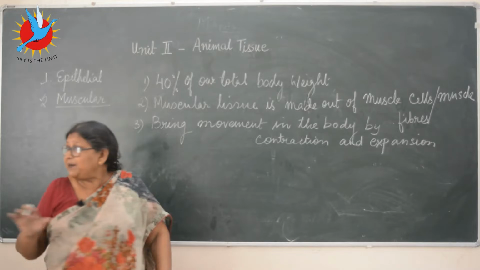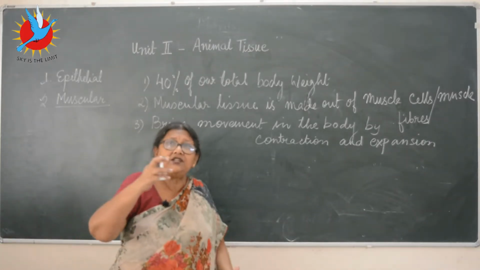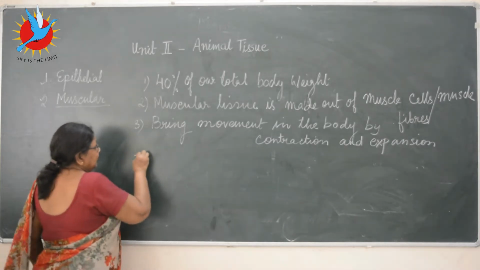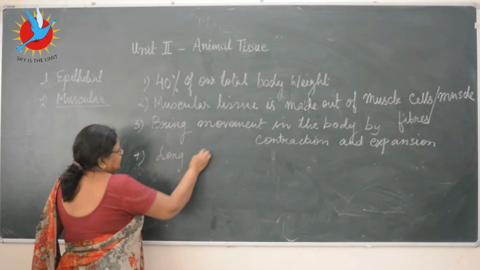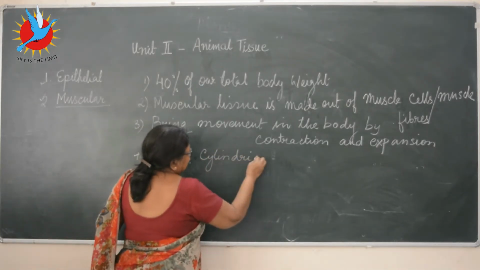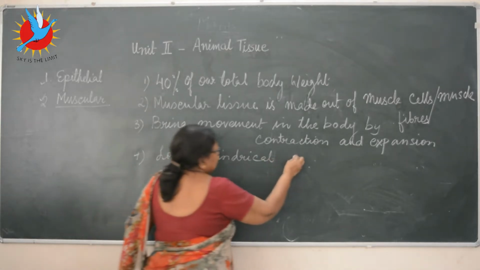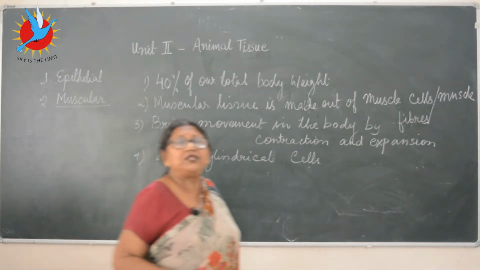Now, these are the 3 main points. And mostly the muscular cells are long and cylindrical, like a cylinder. So we will do the diagram just now, cylindrical cells. So this is general about the muscular tissue.